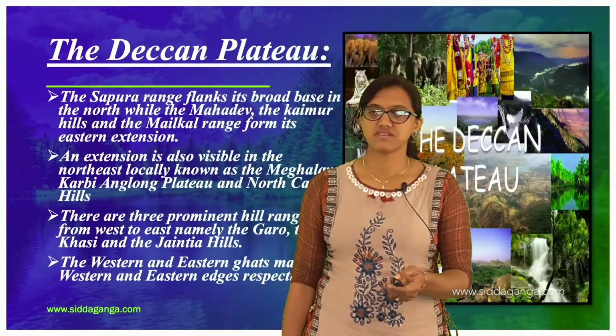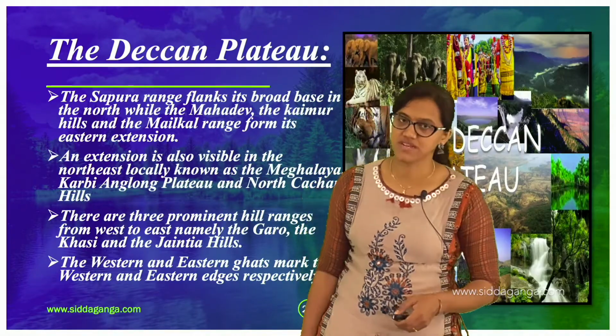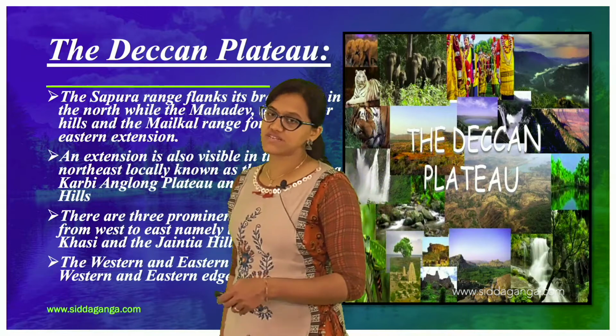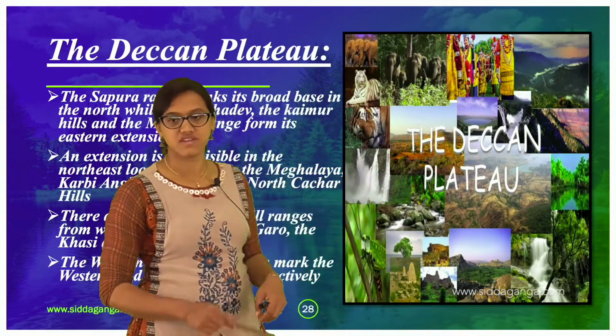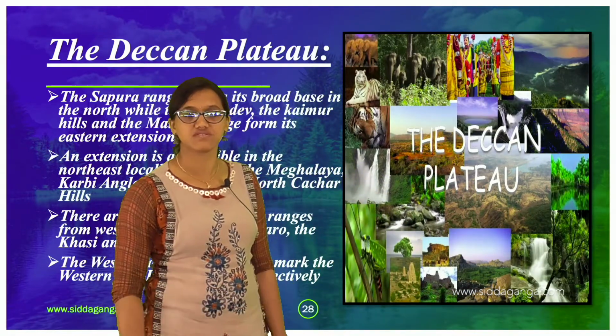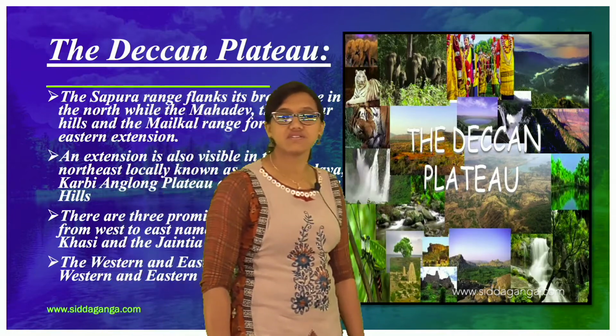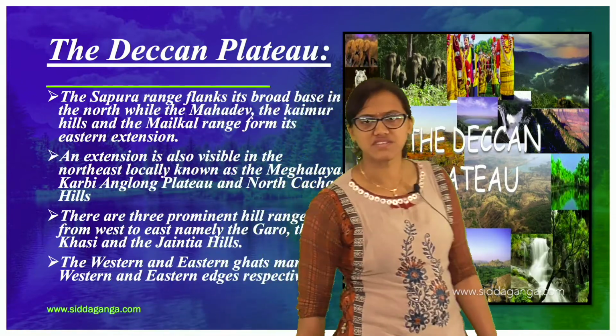So the next is the Deccan Plateau. What is this Deccan Plateau? It looks very nice, with all this greenery and all those animals, something different.